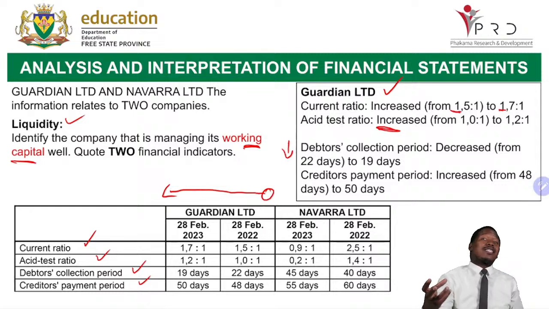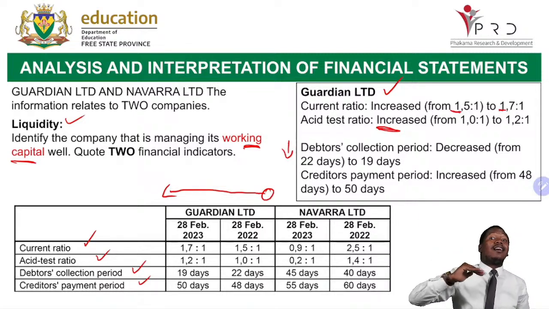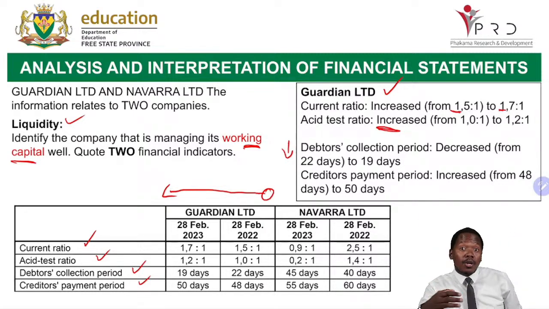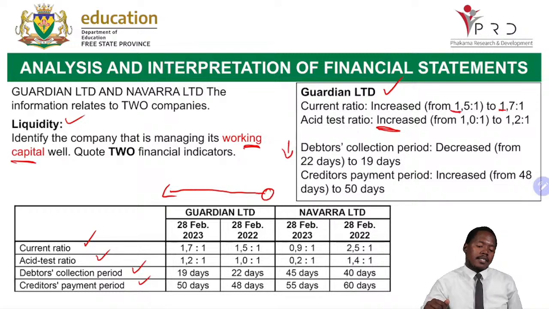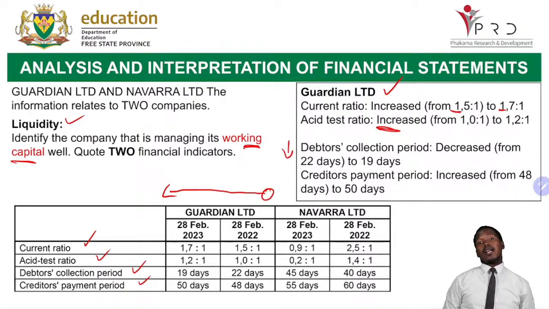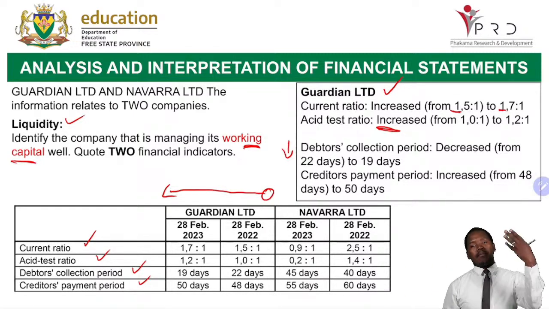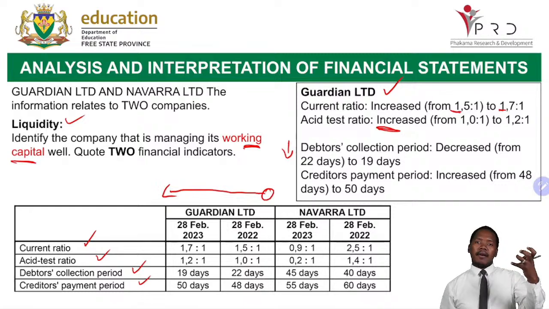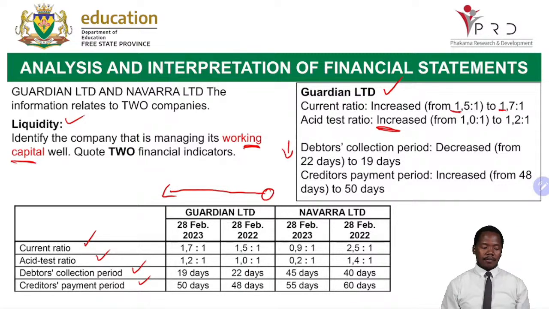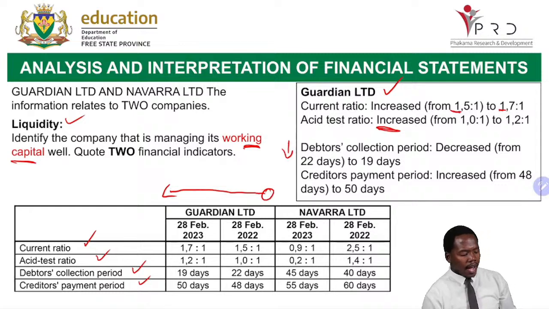Creditors payment, we want to see it going up until 90 days because we want to have more time to pay our debt. What is also important about debtors collection and creditors is that you must first collect, meaning your collection must be less, and then later pay, meaning your payment period must be more compared to your collection.